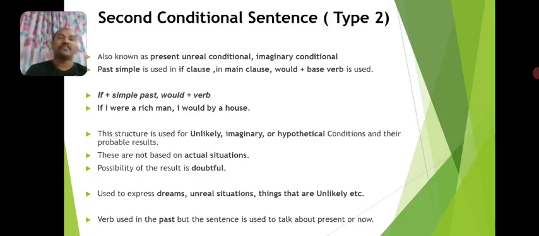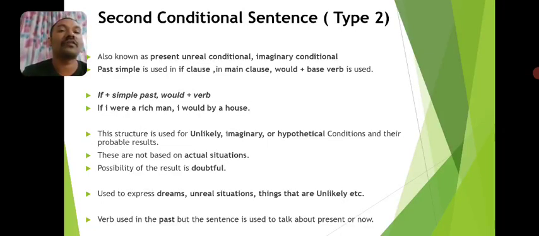Second conditional sentence, also known as type 2 conditional sentence. This type of conditional sentence also has some other names: present unreal conditional or imaginary conditional. So why is it called a present unreal conditional? Because although this sentence is used to talk about the present situation, it is not used to talk about the real present situation.